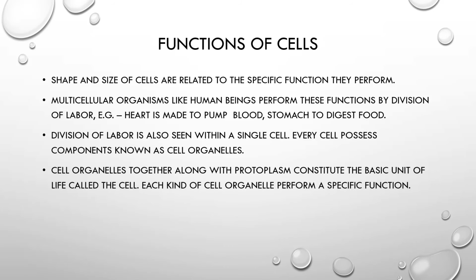Let's discuss the functions of cells. Now, the shape and size of cells are related to the specific functions they perform. Multicellular organisms like human beings perform these functions by division of labor. Let me explain the division of labor. In our whole body, there are different organs which perform specific functions. For example, the brain has the function of control and coordination of the body, so the brain is specialized in that function.